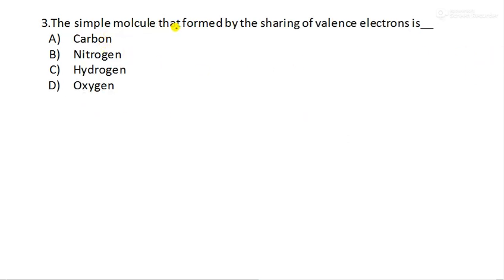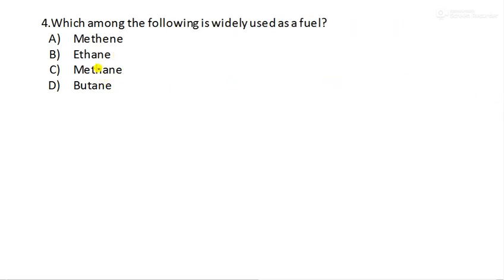The simple molecule that is formed by sharing of valence electrons is dash. Which is the simple molecule? It is hydrogen. Hydrogen is the simple molecule which can be formed by sharing valence electrons. It can also form oxygen, nitrogen, then carbon dioxide, NH3. You should be aware of all these things. Moving to question number 4 now.